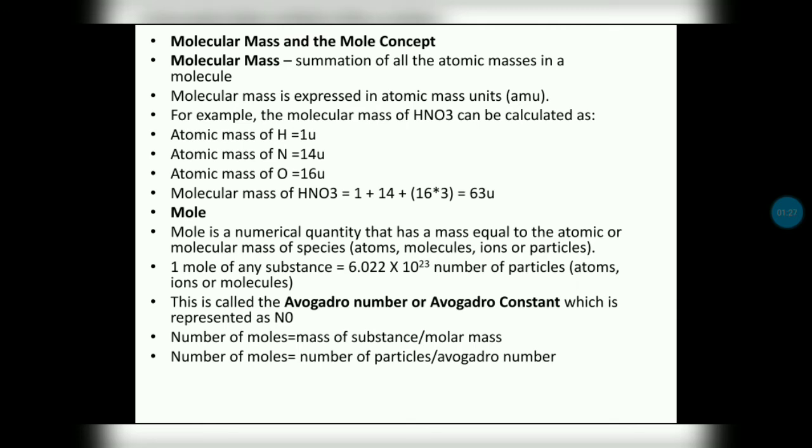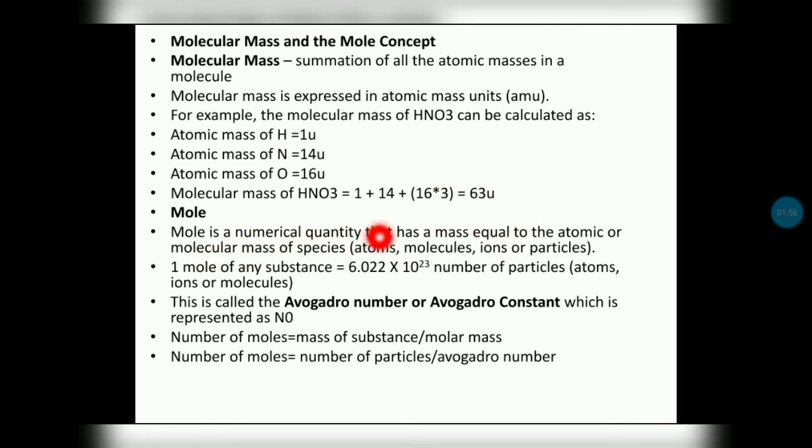For example, the molecular mass of HNO3, nitric acid, can be calculated as: atomic mass of hydrogen is 1 u, atomic mass of nitrogen is 14 u, atomic mass of oxygen is 16 u. If you want to calculate, 1 plus nitrogen's mass 14 plus oxygen's mass 16, 3 oxygens are there, so into 3, we get 63.